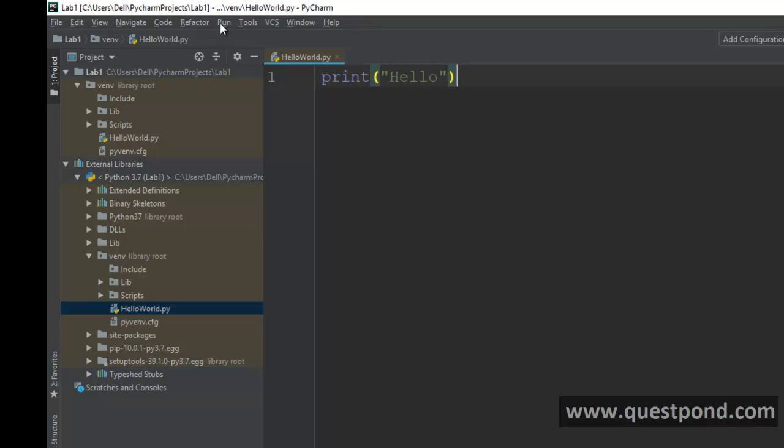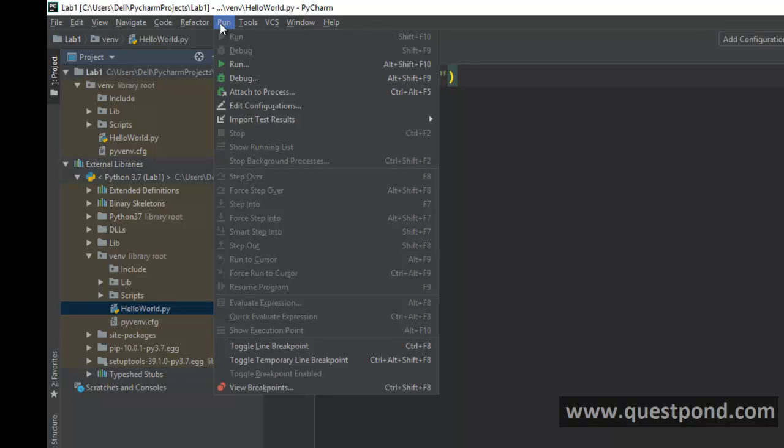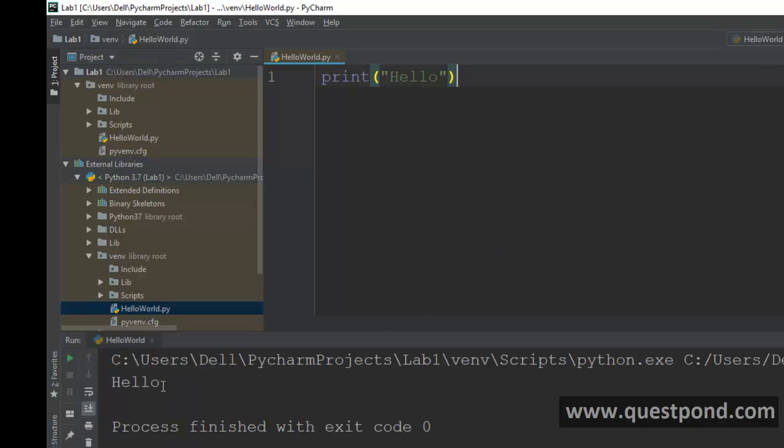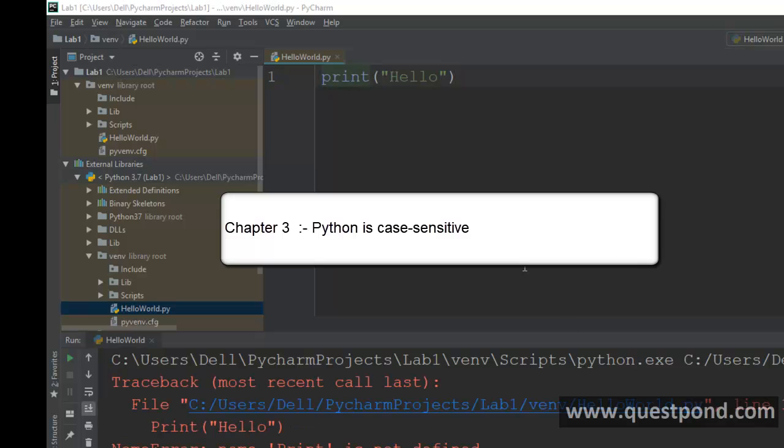To run this project from the PyCharm IDE, you have to click on run and say run. Once you click on run, it asks which is the first Python file which you want me to run. At this moment we just have hello world, but if in this project we had hello world 1 and hello world 2, then I would have to make the appropriate choice. So at this moment I just have one file and I will just say run it, and you can see down in the console it is showing me hello. So very easy to create the first Python hello world. Open up PyCharm, create a project, add a .py file and just say print hello.